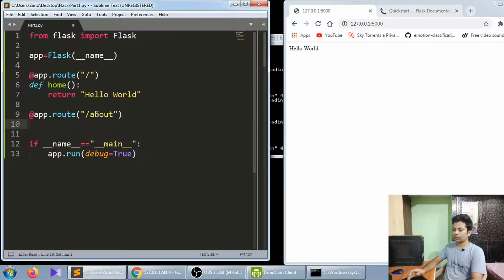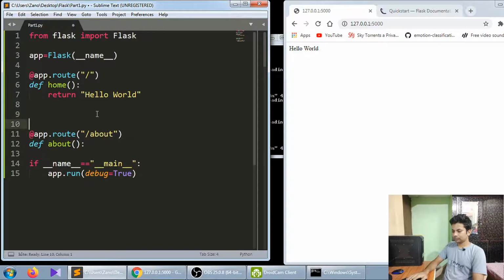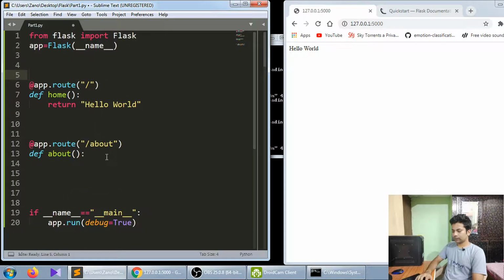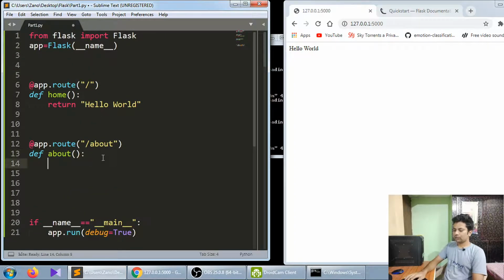Whatever your about button is. So we'll make def about. Def means function about.